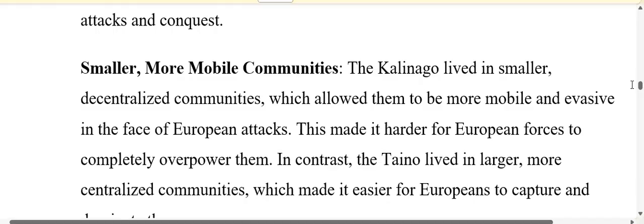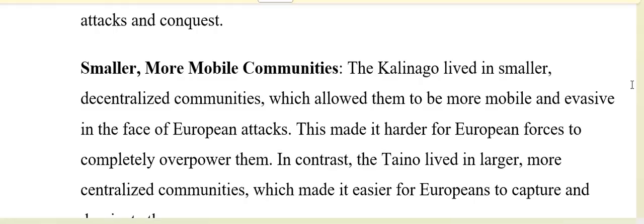Another reason why the Kalinago were better able to resist European domination was smaller, more mobile communities. The Kalinago lived in smaller, decentralized communities, right? And this allowed them to be more mobile and evasive in the face of European attacks. This also made it harder for the European forces to completely overpower them. In contrast, the Tainos lived in larger, more centralized communities.